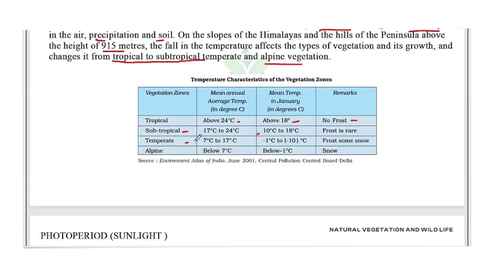Next one is temperate. It's 7 degrees Celsius to 17 degrees Celsius in mean annual temperature, and in January it affects minus 1 degree Celsius to minus 10 degrees Celsius. So frost, some snow. And the last one is alpine vegetation. Below 7 degrees Celsius in the mean annual average temperature. Also in January it affects below minus 1 degree Celsius. So the remark is snow. There we can see the snow.